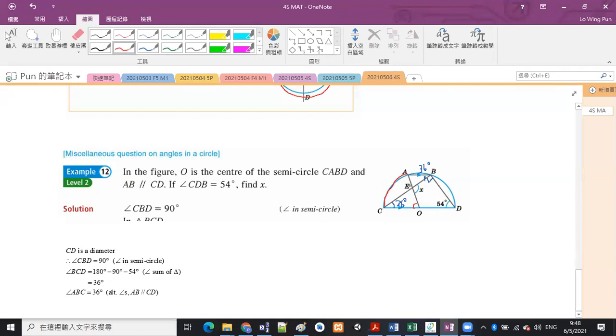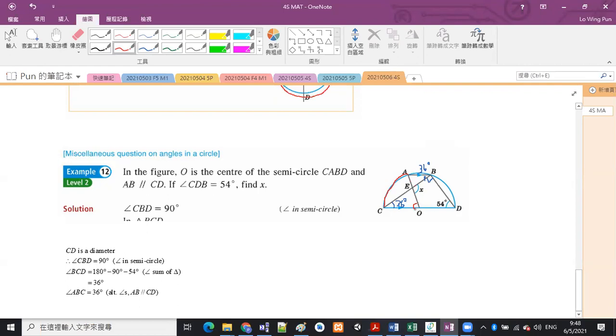Do not tell me it is AEC. Be careful here. Some students in the past were not careful: AEC is also looking at arc AC, but this angle AEC is not an angle at center and not an angle at circumference. So we are not going to use this type of reasons to calculate angle AEC.